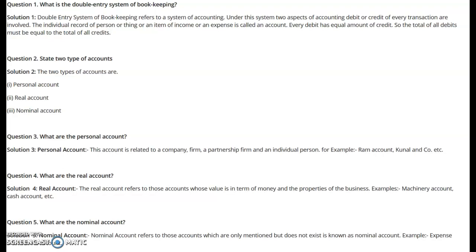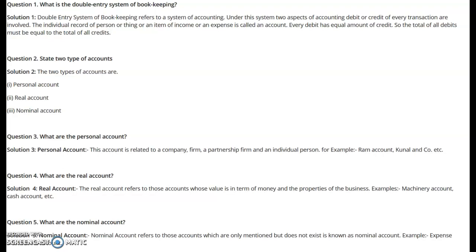In different books, 3 types of accounts may be given, but they are basically in 2 categories. First is known as the personal account, and second is known as the impersonal account. Now the personal account has its own types. The impersonal account has 2 types. One is called the real account and the other is called the nominal account.